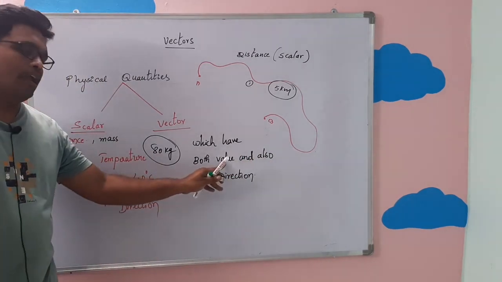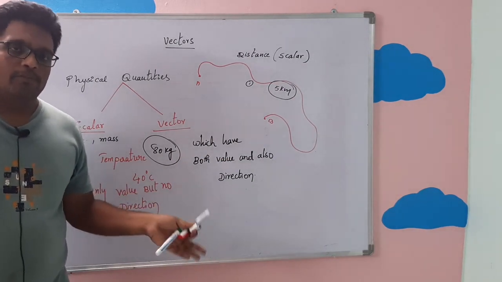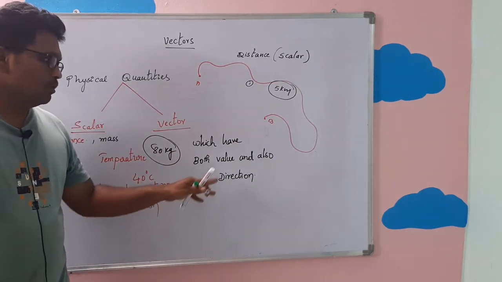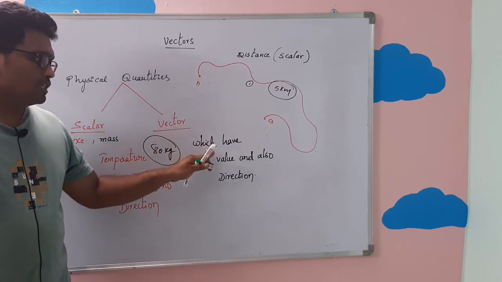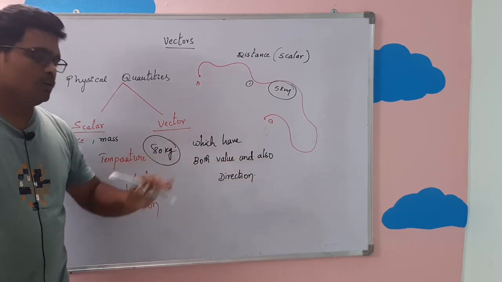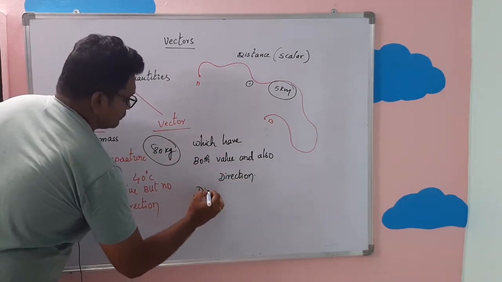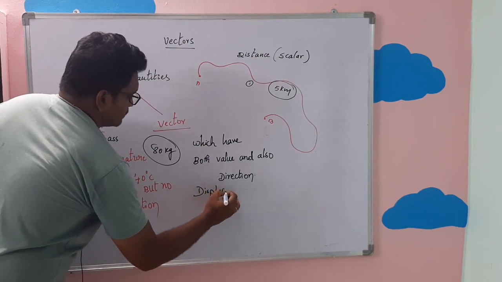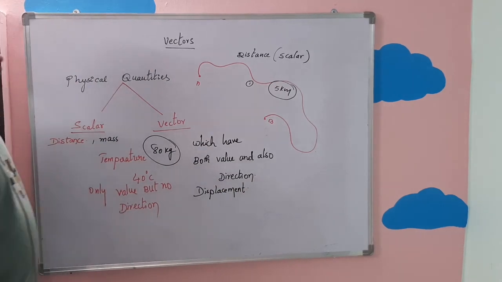Instead of the word value, in the higher classes we will use magnitude. The word magnitude also tells about the value of the physical quantity. So vectors are the physical quantities which have both magnitude and also direction. Example, best example, displacement. Displacement is one of the best examples for a vector.